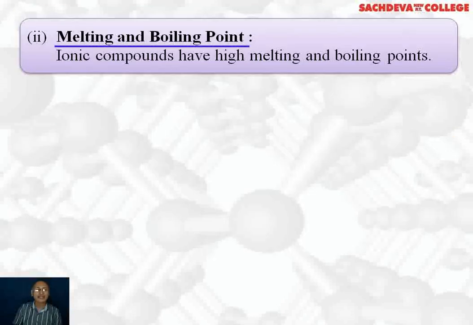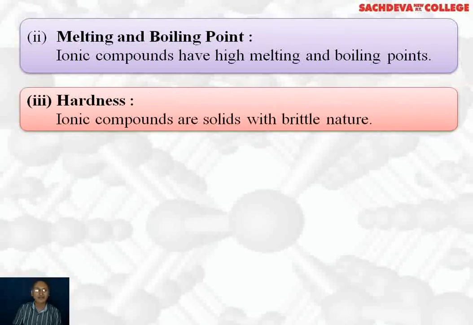Melting and boiling point. Since the force of attraction between oppositely charged ions is high, that is the reason ionic compounds have high melting and boiling points. That is, very high energy is required to change their state. From solid to liquid is called melting, and from liquid to gas is called boiling. So their melting and boiling points are quite high.